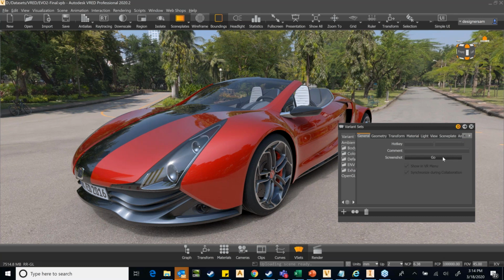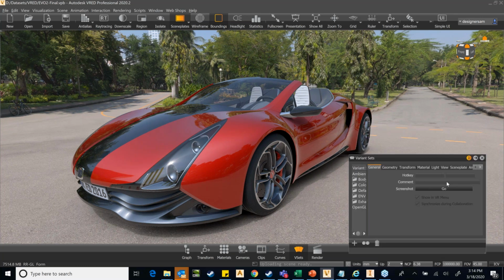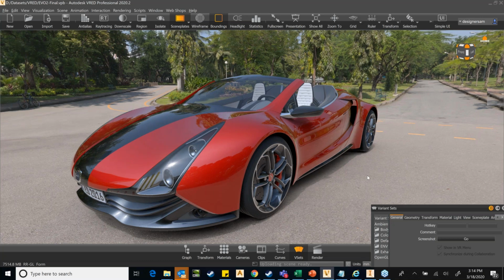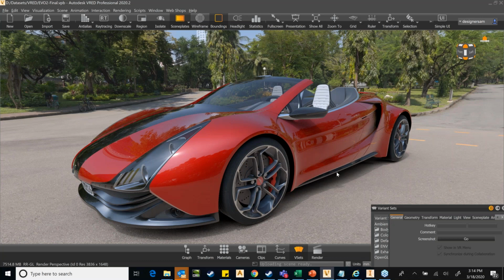Okay, so since you can see my screen, this is the VRED software. I will start with automotive, but I will cover the other types of industries it can help designers with.